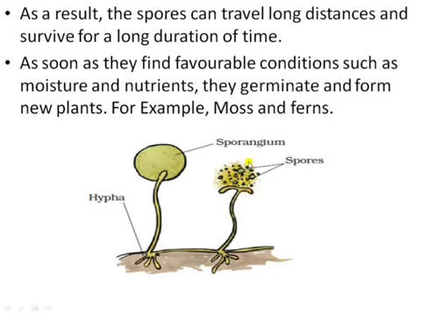So each spore is a small microscopic structure with a thick wall. Okay, it is well protected to withstand unfavorable conditions like dryness, very low or high temperature, and humidity because of the hard covering. Okay, on finding the favorable condition, these spores germinate into a new plant. And this is the hypha that is attached to the sporangia. Okay, next.